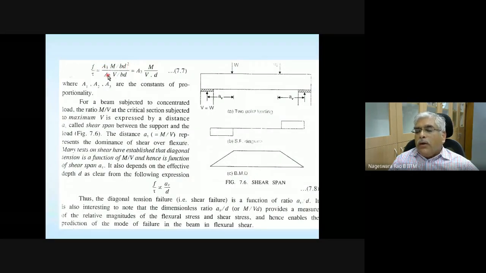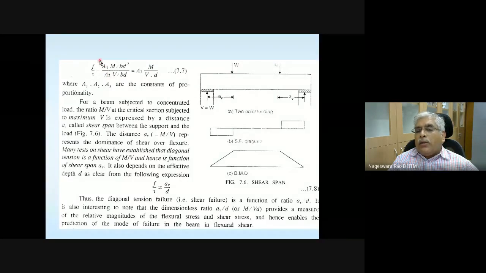And also depending on the cross-sectional dimensions and other things, you can have some other constant before this V divided by BD. So that's why for generality, A1, A2 are also included here.